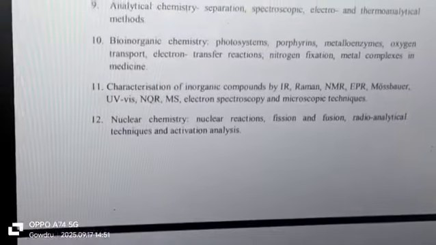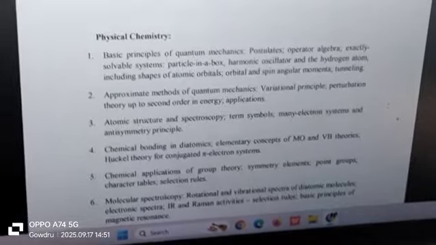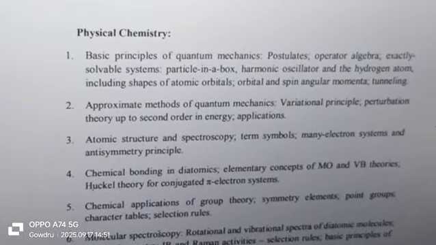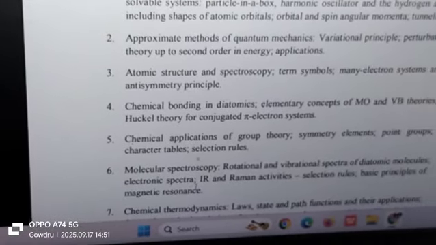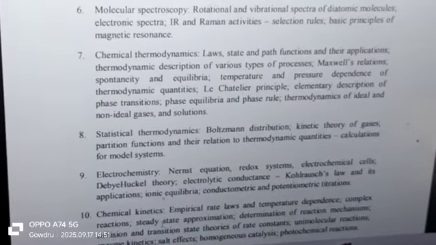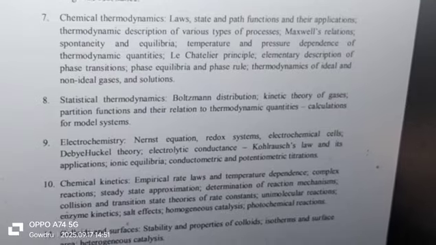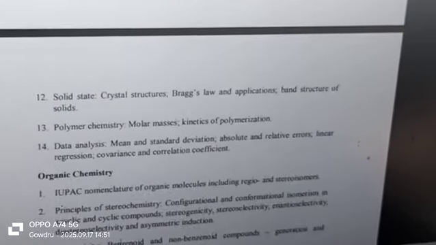So this is inorganic chemistry. Next, physical chemistry consists of quantum mechanics, approximate methods of quantum mechanics, molecular spectroscopy, chemical bonding, molecular orbital, valence bond theory, group theory, symmetry, chemical thermodynamics, statistical thermodynamics, electrochemistry, chemical kinetics, colloids and surfaces, solid state, polymer chemistry, and data analysis.